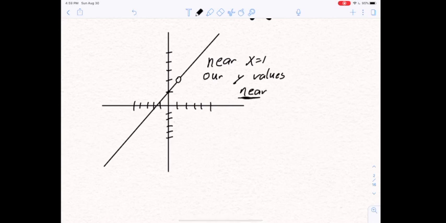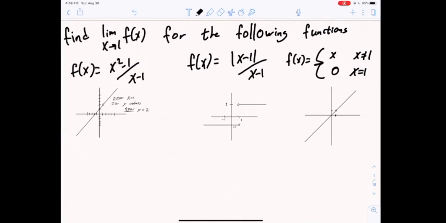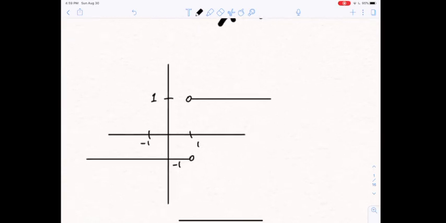So near x equals 1, our y values are near y equals 2. They don't ever quite equal 2, but they get arbitrarily close. All right, let's zoom out. Zoom back in on this next function, absolute value of x minus 1 over x minus 1.